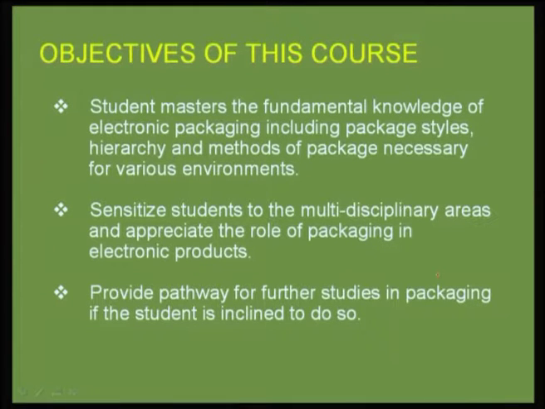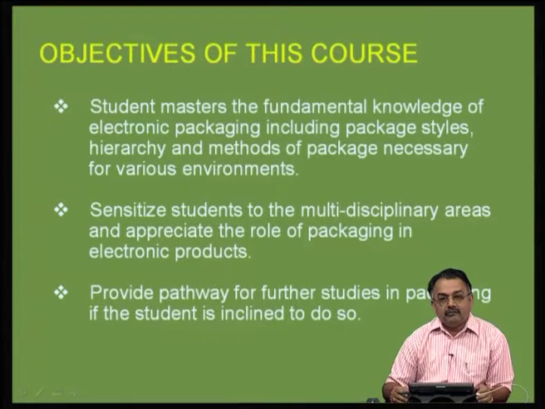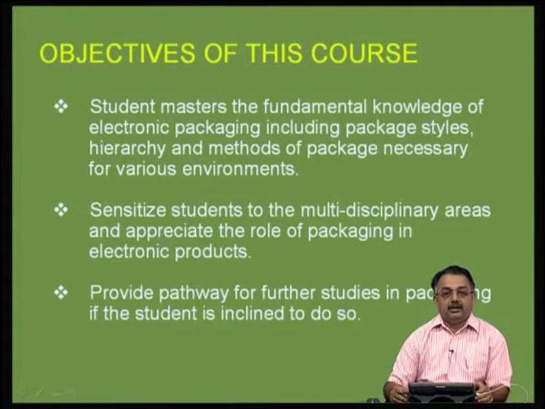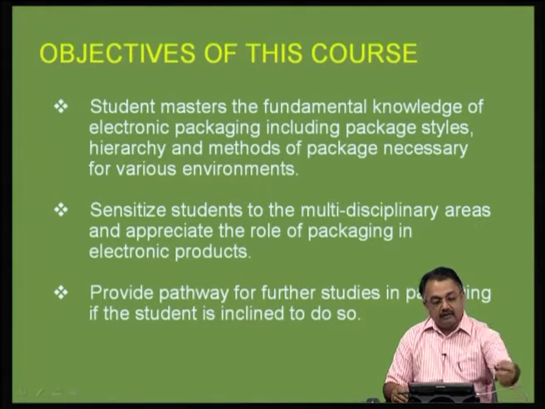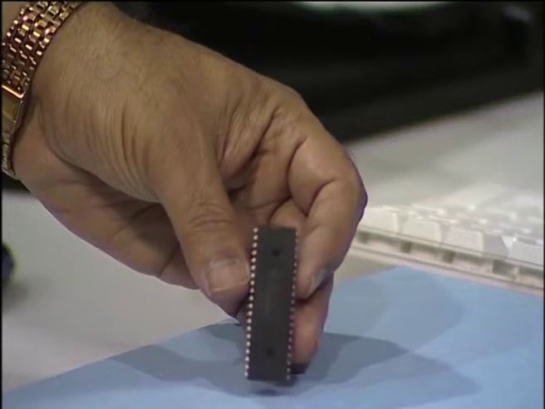So, the objectives of this course, as you will see now, is that the viewer or the student will master the fundamental knowledge of electronics packaging, including package styles. For example, this is an IC, you can see here a very old device.